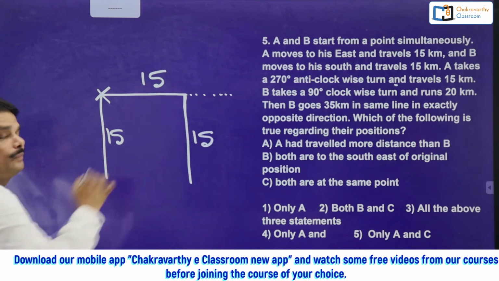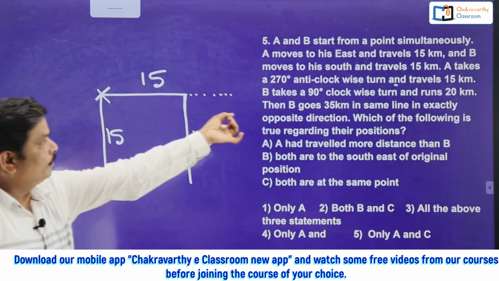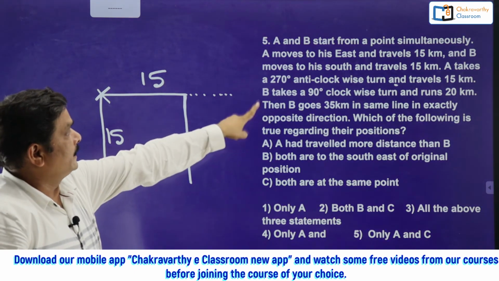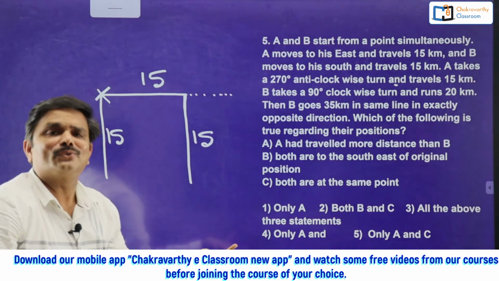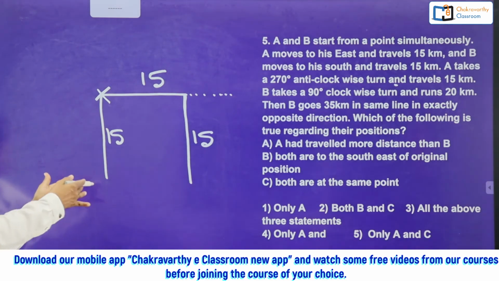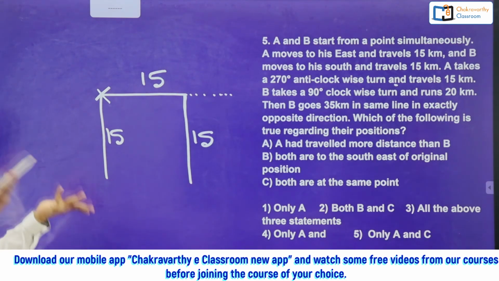Here it is again. Over. Then they shifted to B. B takes a 90 degree clockwise turn. Simple one here. B takes 90 degrees clockwise. Clockwise and right side both are the same.